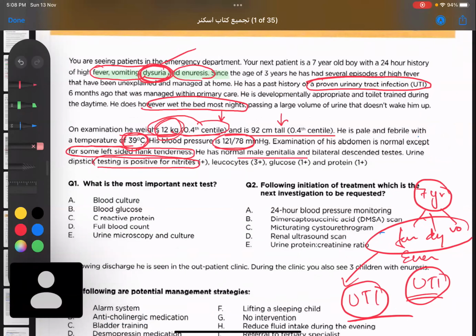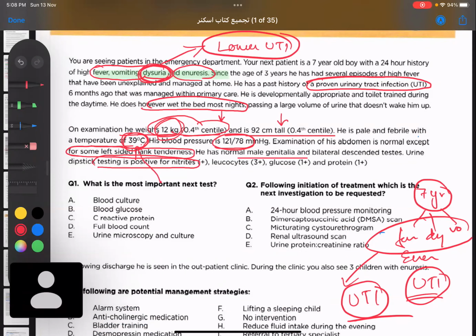Whereas dysuria is a feature of lower UTI. So he actually has features of upper as well as lower UTI, but more on the upper because there is a systemic feature, that is fever. Fever as well as flank pain is more common in case of upper UTI.